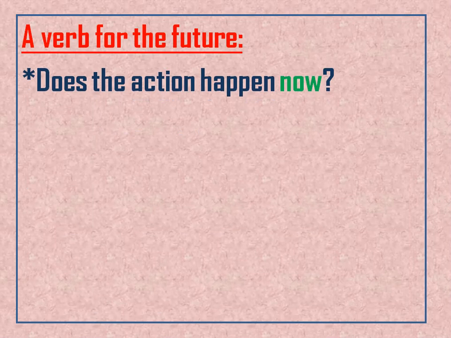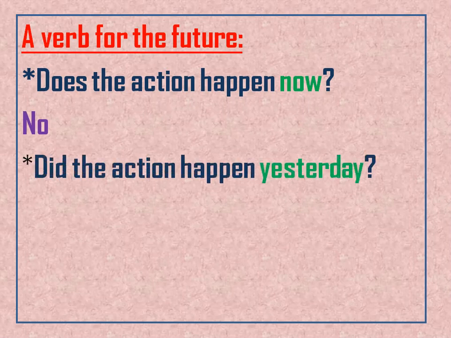Firstly, I ask some questions to know when the action happens. Number one, does the action happen now? I'm talking about the future. Does the action happen now? The answer is no. Did the action happen yesterday?